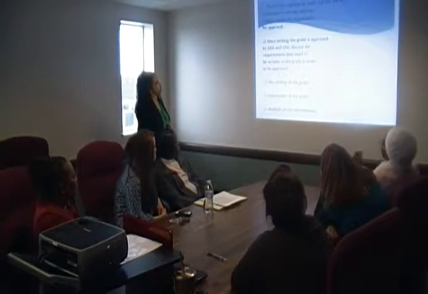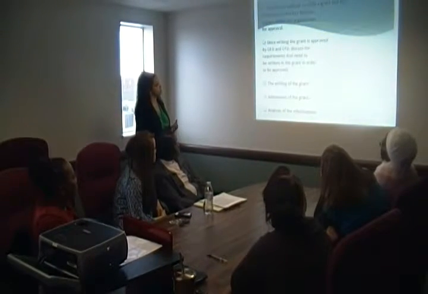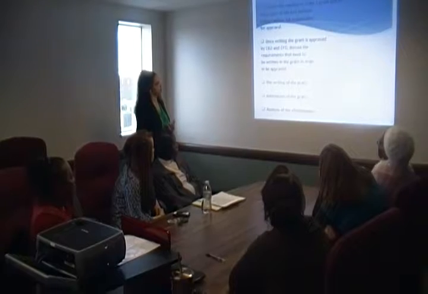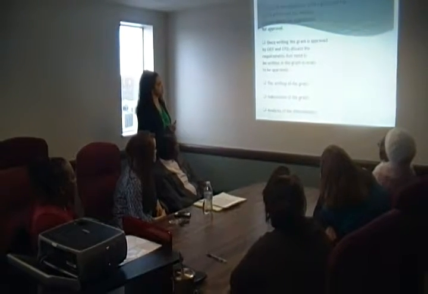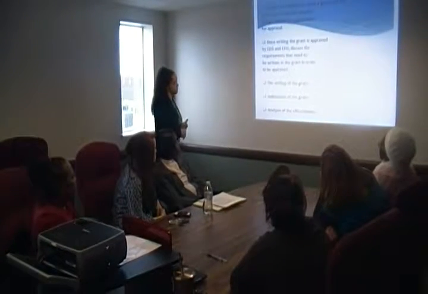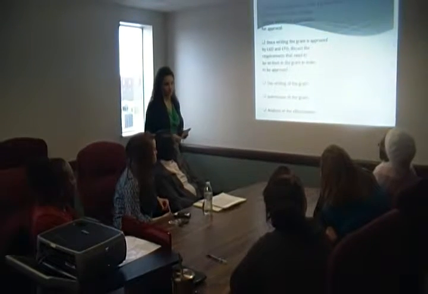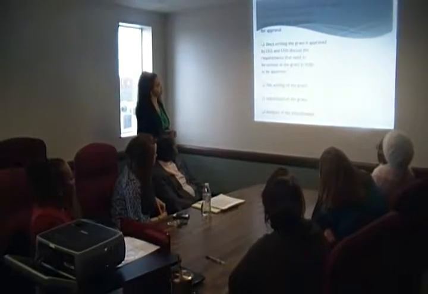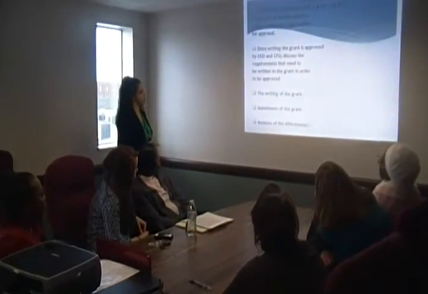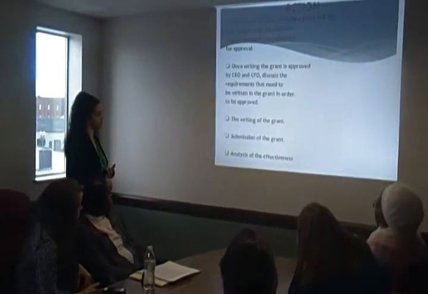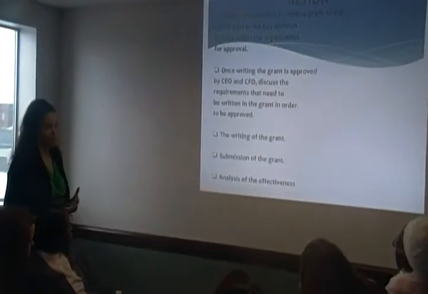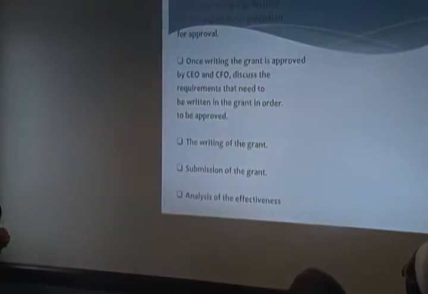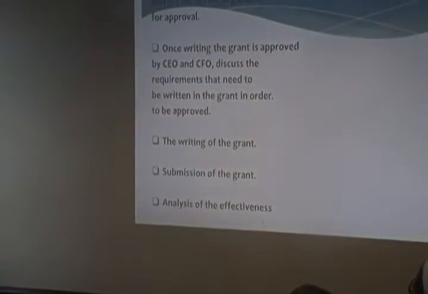Action. Well, through this phase, we will present the solution to write a grant to the action plan and key decision makers within the organization. This would be like the CEO and the CFO and maybe some of the directors and managers. Once writing the grant is approved, the CEO and CFO discuss the requirements that are going to be needed to write the grant and what's going to be needed on the grant. Things have to be specific when you're applying for a grant.